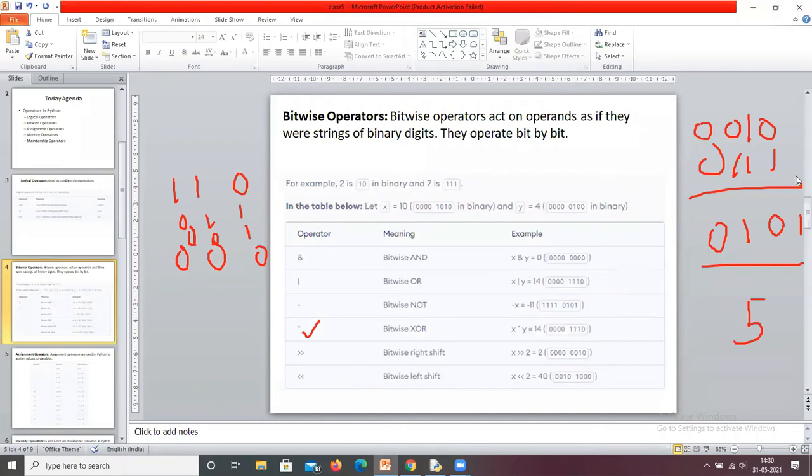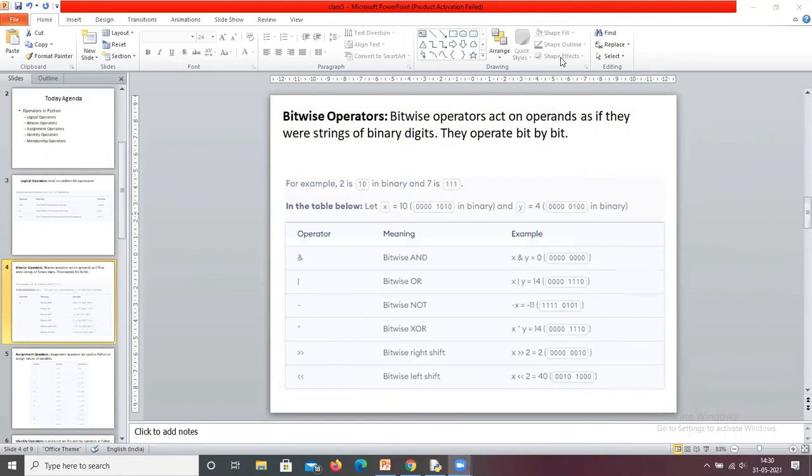So next one, shift right, shift left. This is also most important. Bitwise right shift. The right shift operator is double greater than.